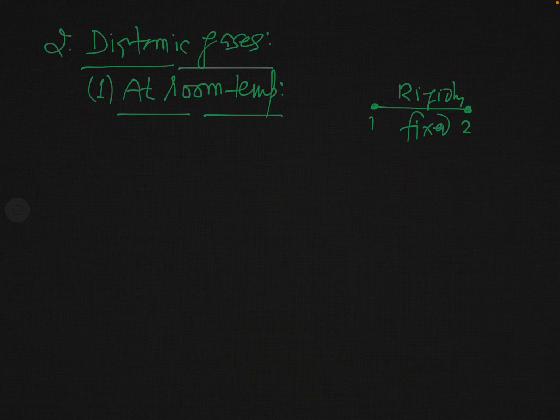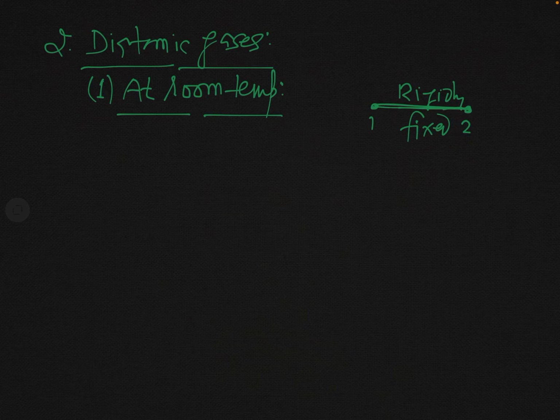And rigidly fixed means what? The distance between these two will not change, and if the distance will not change, there will be no vibration. So at room temperature, vibrational motion is not effective in case of diatomic gases. Only the translational and rotational motion are effective, and you have discussed it in detail. So now I am not going to go back.